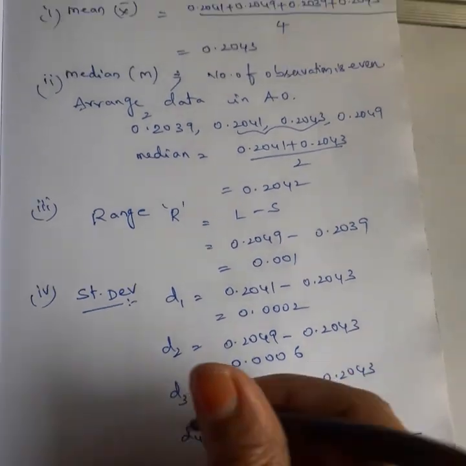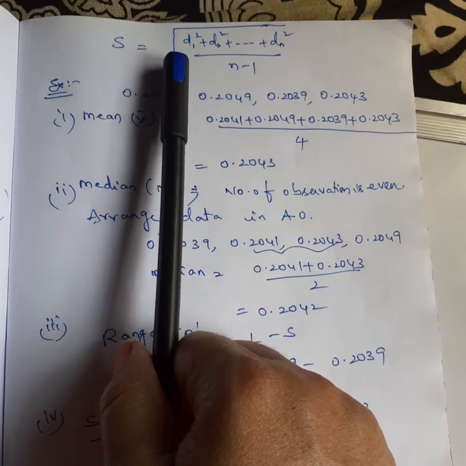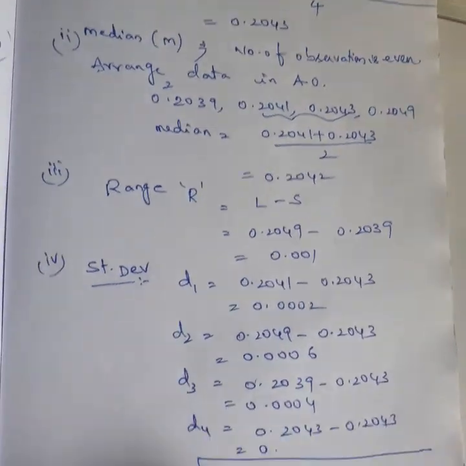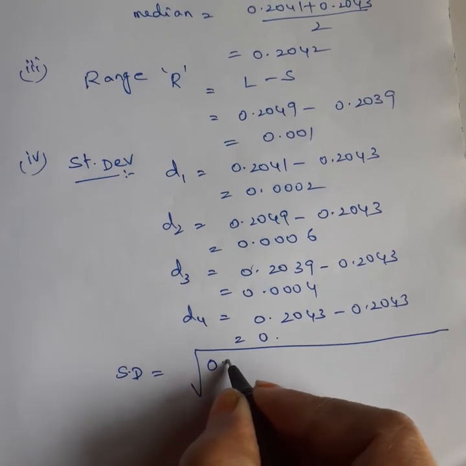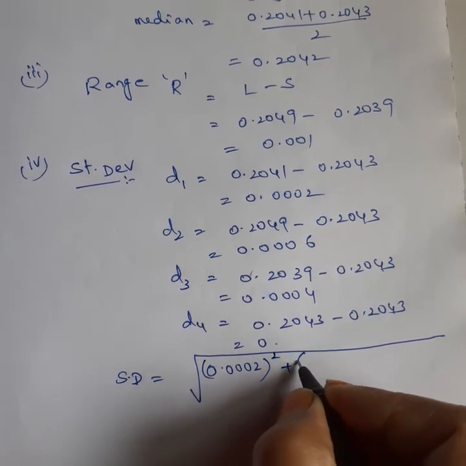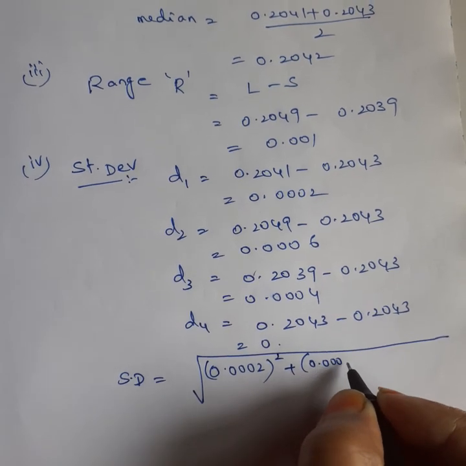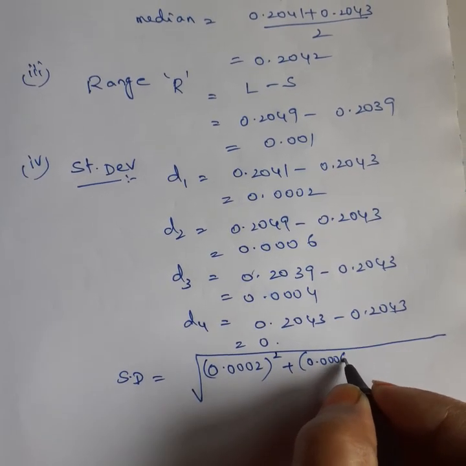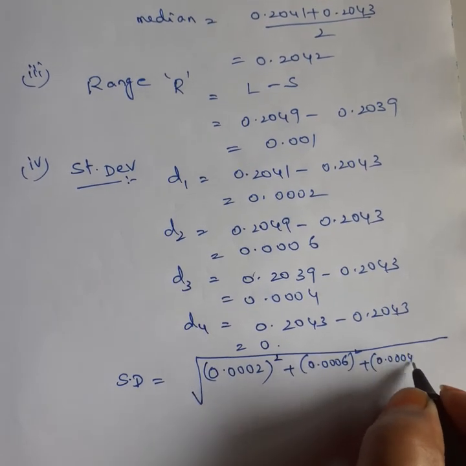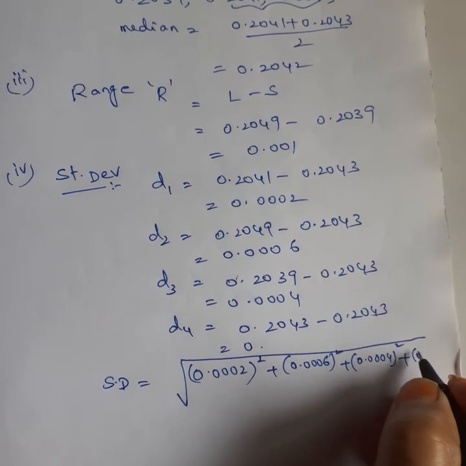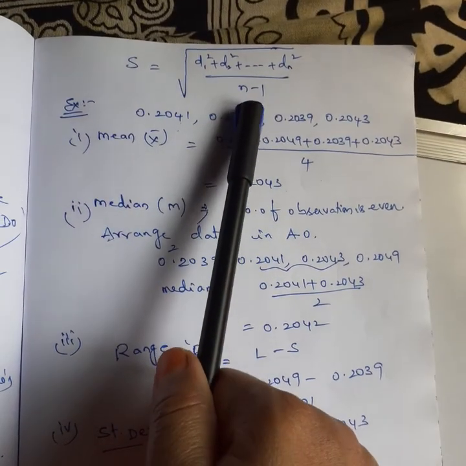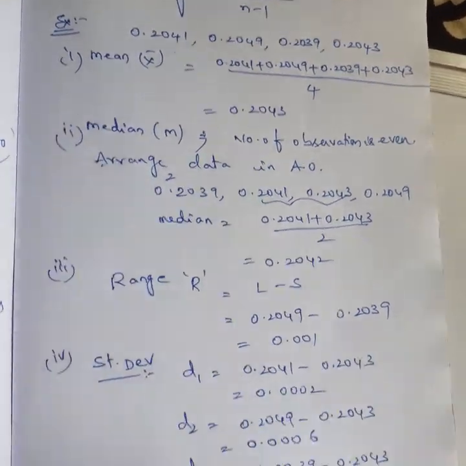So finally, what is the formula? Square root of D1 square plus D2 square plus D3 square and so on. So D1 square plus D2 square plus D3 square plus D4 square, divided by n minus 1.